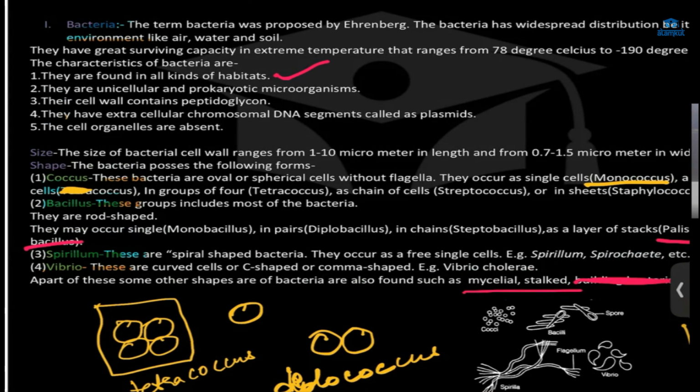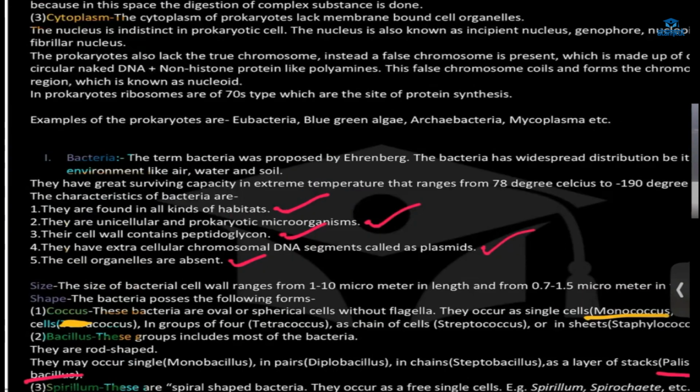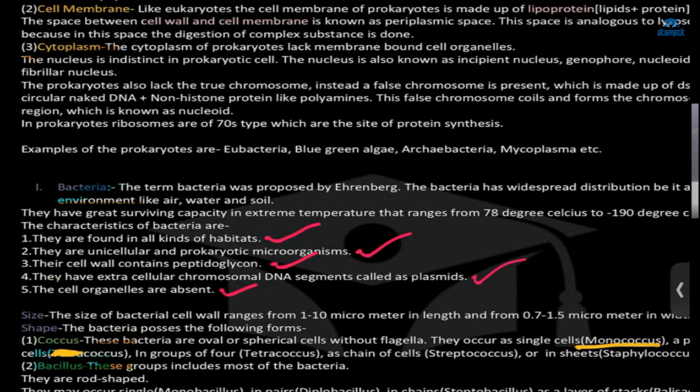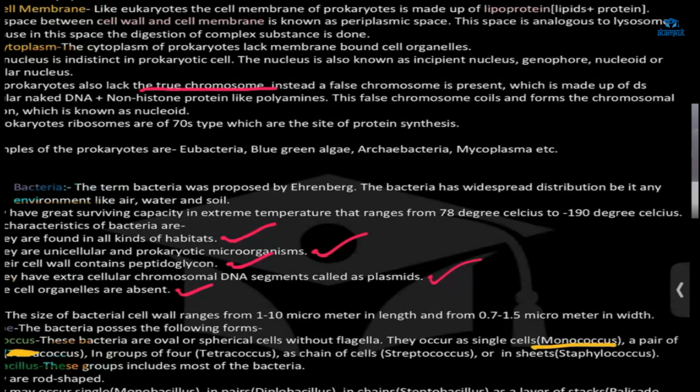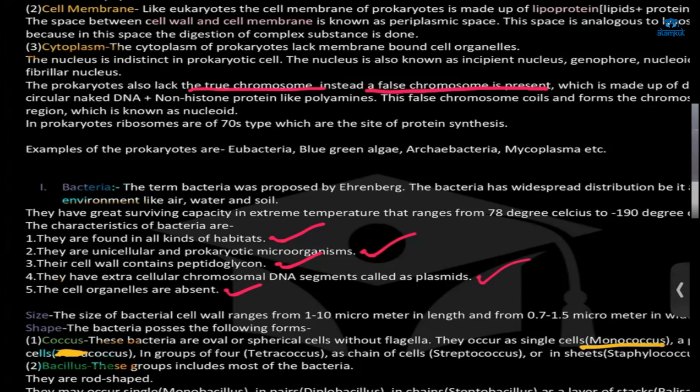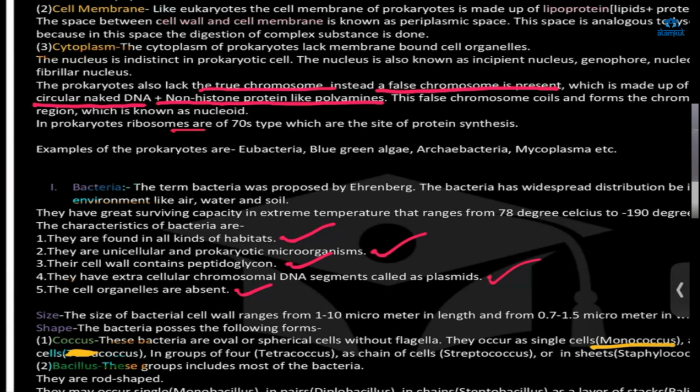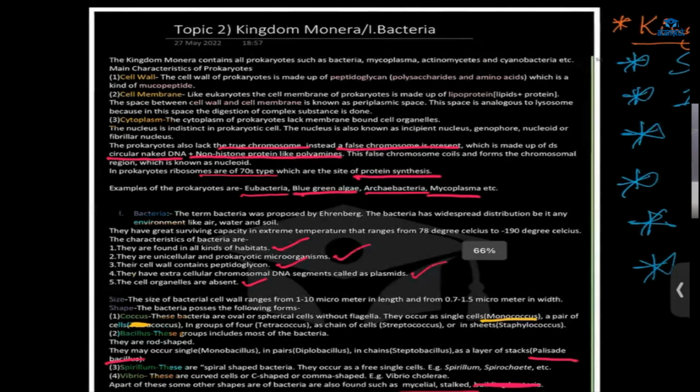Unicellular prokaryotic organism, then contain peptidoglycan. Have extrachromosomal DNA segment called plasmid, already done. Cell organelles absent. In the cytoplasm, there is no true chromosome. False chromosome, what is that? It is made up of circular DNA, non-histone protein like polyamine. Ribosome 70S type for protein synthesis. Examples: eubacteria, blue-green algae, archaebacteria, and mycoplasma. Got it? Everything I have taken here, right?